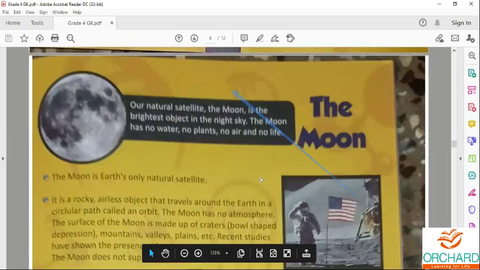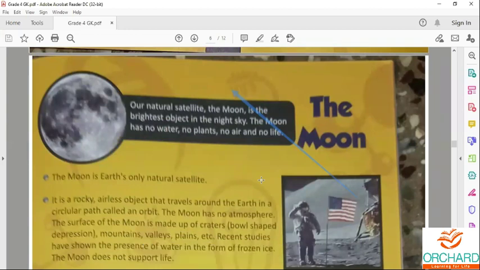The moon is one of the natural satellites. It is the brightest object in the night sky. The moon has no water, no plants, no air, and no life. The moon is a natural satellite of the earth.